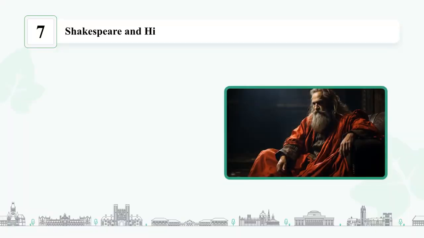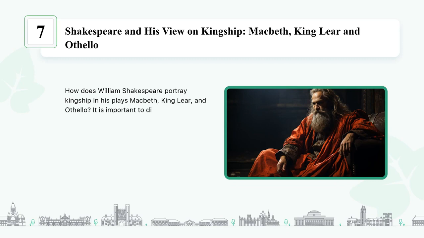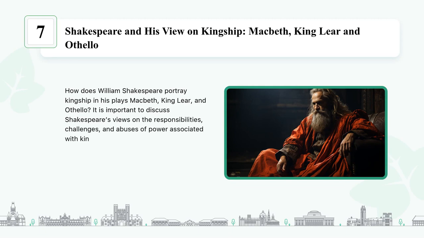Shakespeare and his view on kingship, Macbeth, King Lear, and Othello. How does William Shakespeare portray kingship in his plays Macbeth, King Lear, and Othello? It is important to discuss Shakespeare's views on the responsibilities, challenges, and abuses of power associated with kingship.